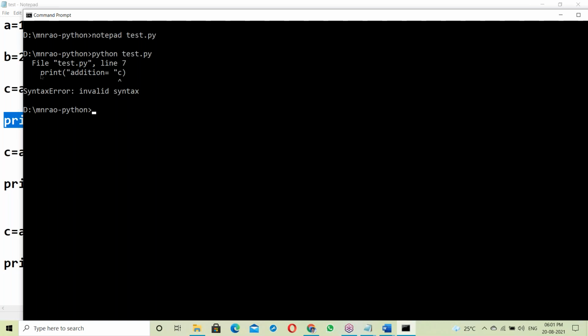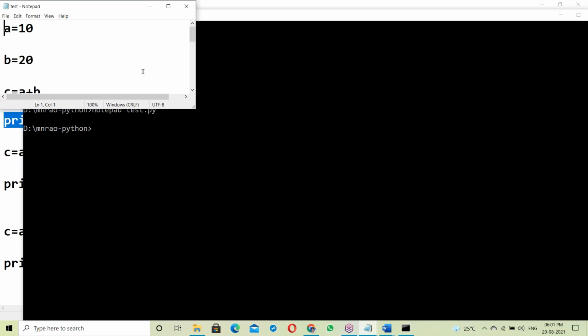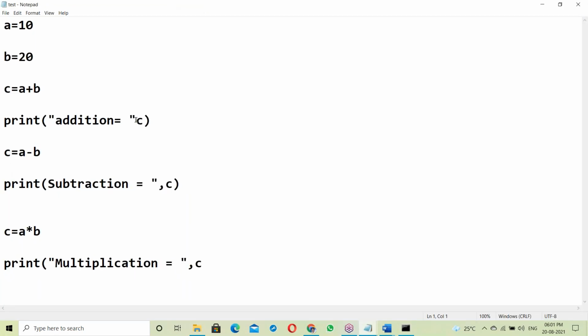See this error. The next error is not displayed. Actually, there are three errors, but only the first error is displayed. Now correct this mistake, the comma.